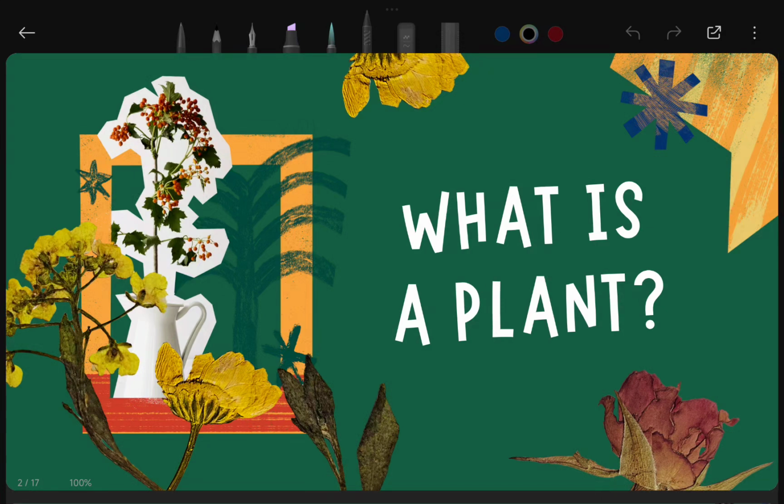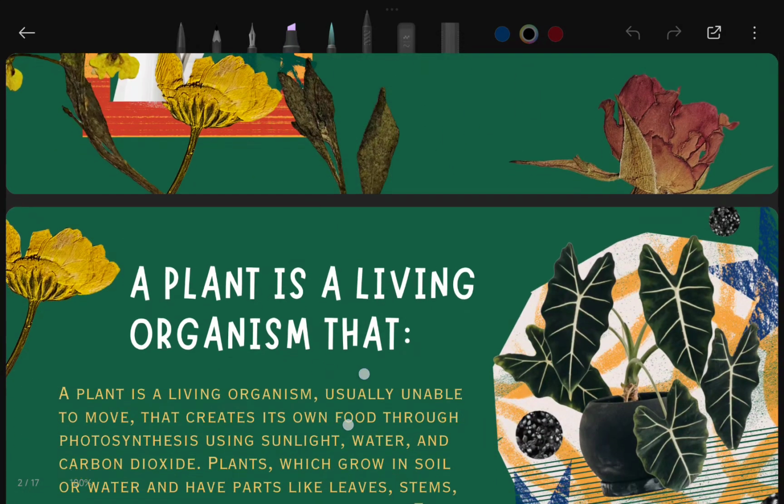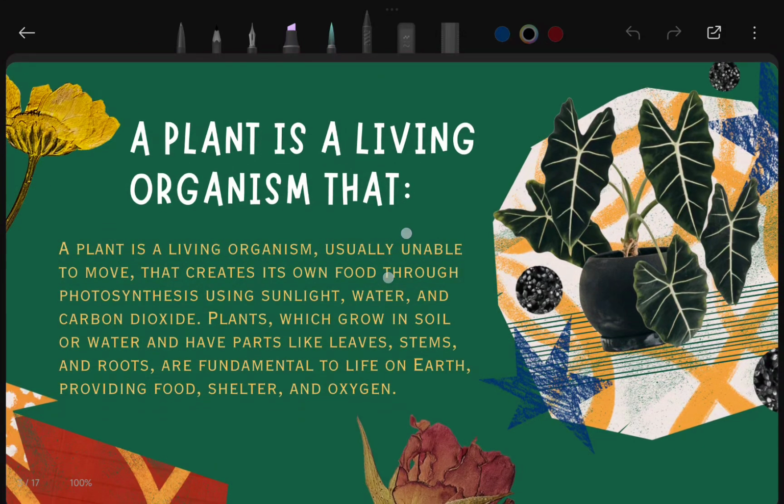First of all, you have to understand what a plant is. What is the definition of a plant? Basically, a plant is a living organism that is usually unable to move. It makes its own food through photosynthesis using sunlight, water, and the carbon dioxide which we exhale.